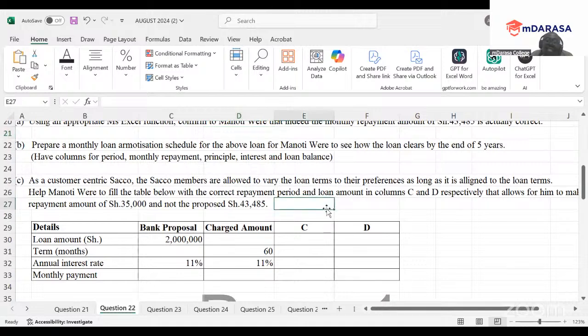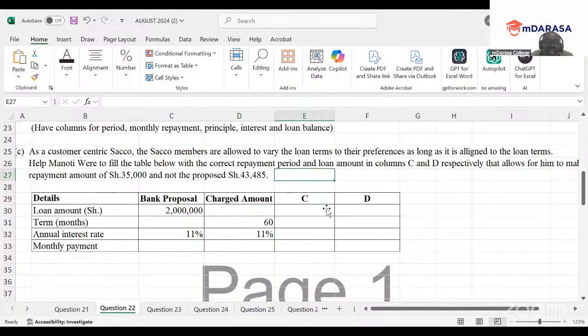The beauty part here is that this Sacco understands us, and we are given the option to adjust the repayment values.